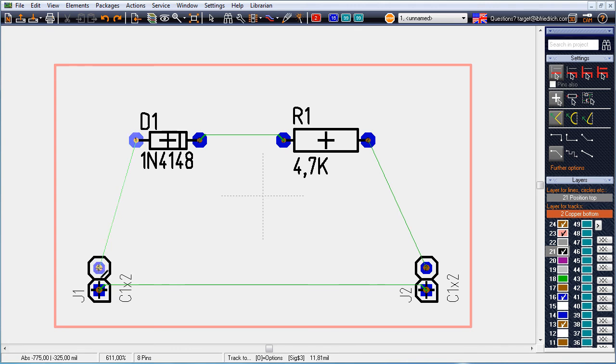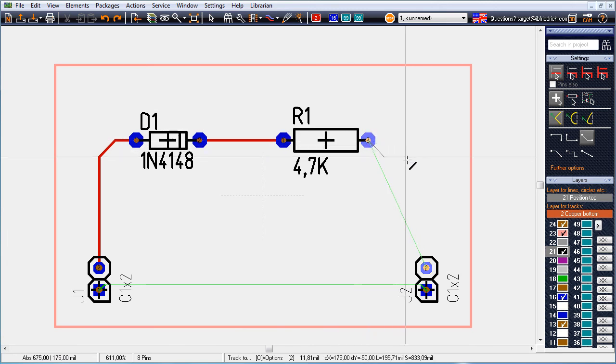In the Draw Track mode, press function key F8 in order to switch on the crosshairs. Again, we can toggle the bending modes using the spacebar.